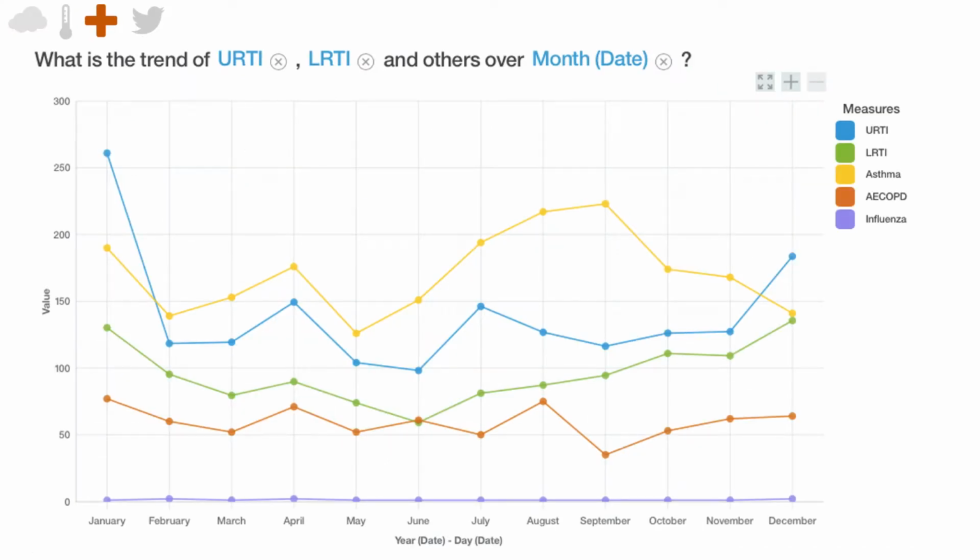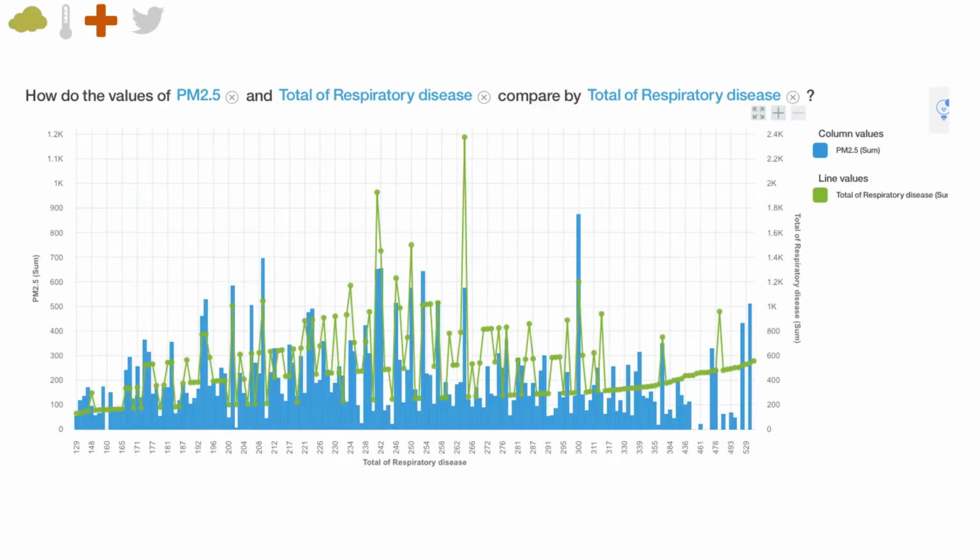Looking at the emergency room data, we see an increase in the number of emergency room visits in 2013 for upper and lower respiratory tract infections represented by the blue and green lines respectively. Combining PM 2.5 levels with reported emergency room visits, we find that when the value of PM 2.5 is higher, there is a corresponding increase in respiratory-related emergency room visits.